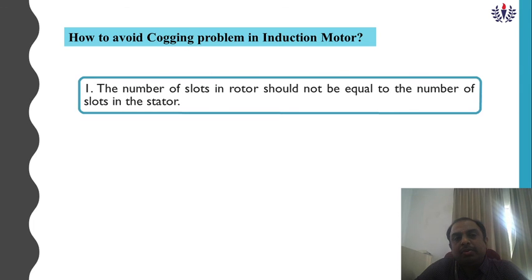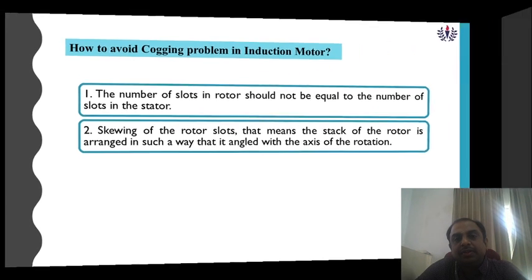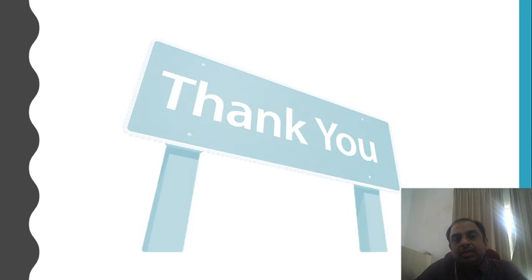How to avoid the cogging problem? First, the number of slots in the rotor should not be equal to the number of slots in the stator. Second, skewing of the rotor slots, that means the stack of the rotor is arranged in such a way that it is angled with the axis of rotation.